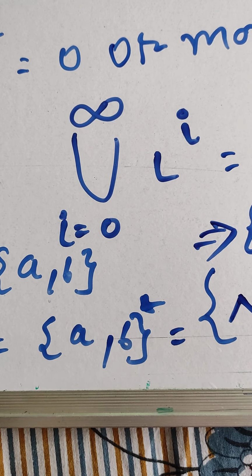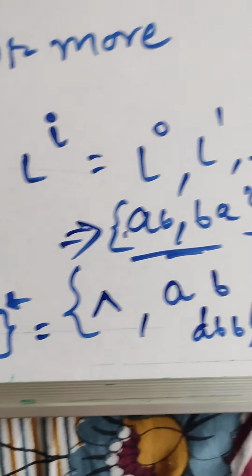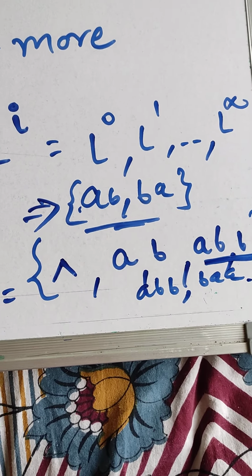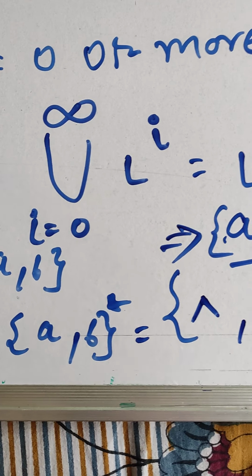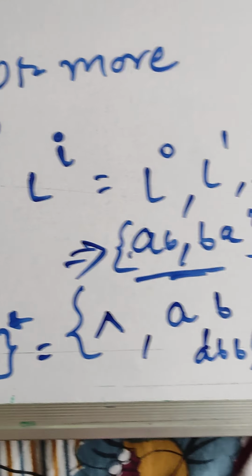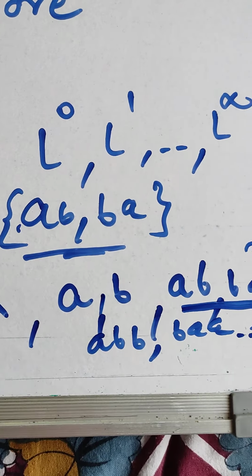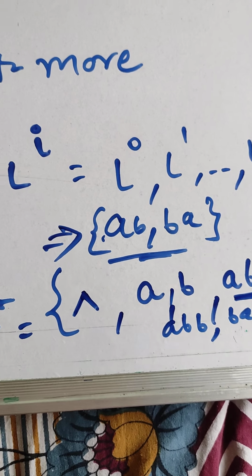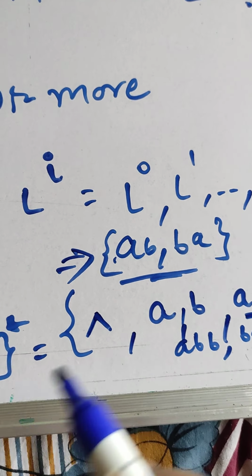There can be BA infinite times, so infinite strings can be there. Either nothing will occur, which means null, or A occurs, B occurs, AB occurs, BA occurs, ABB occurs, BA, BB, anything can occur.